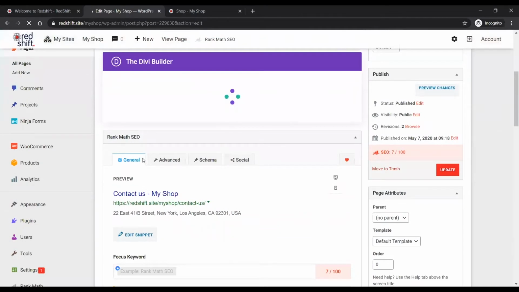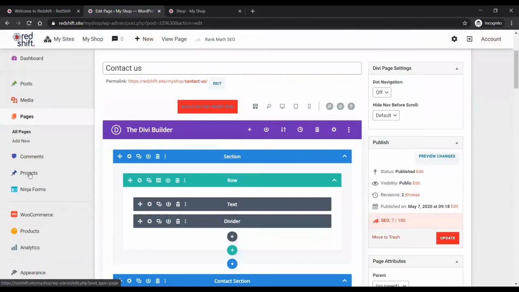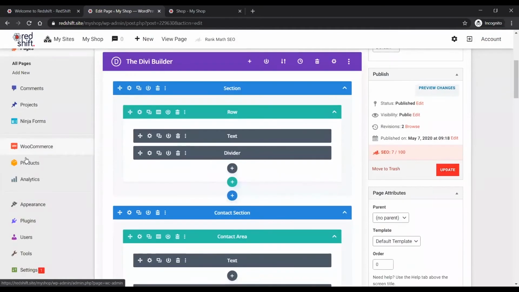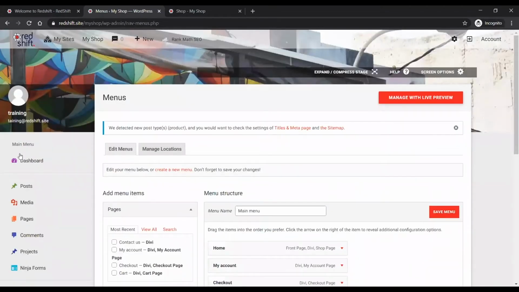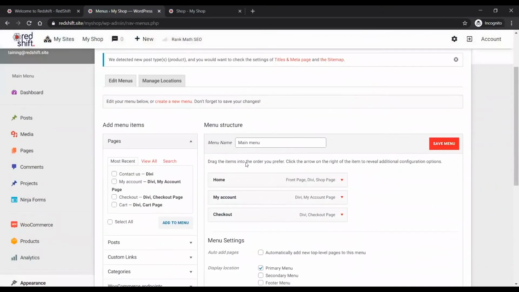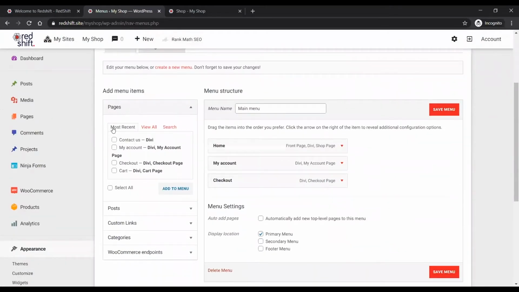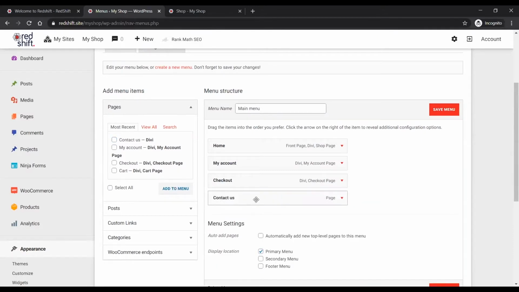So to affect your menu, that all happens under appearance in the left-hand menu, appearance, and menus. That's where you can create custom menus. There will be a main menu already created, which has got those few links that we talked about. And here you can see under pages, the new contact us page that I've just created. And if I tick that and then click on this button that says add to menu, it puts it into the menu over here.